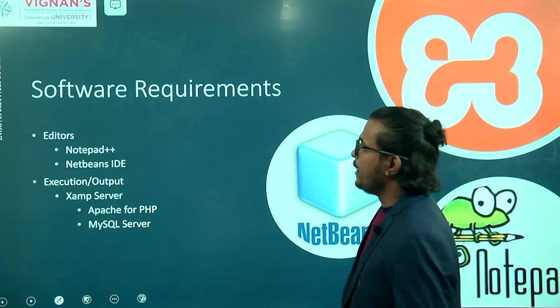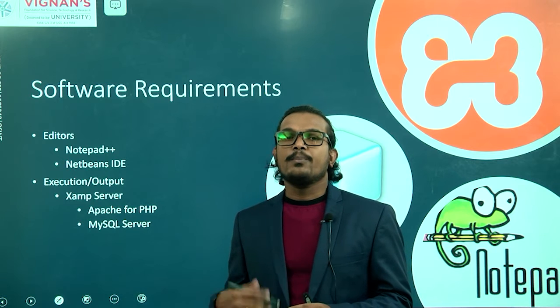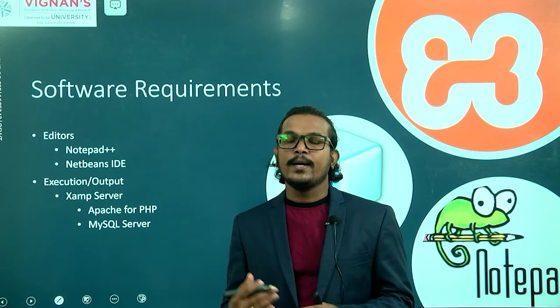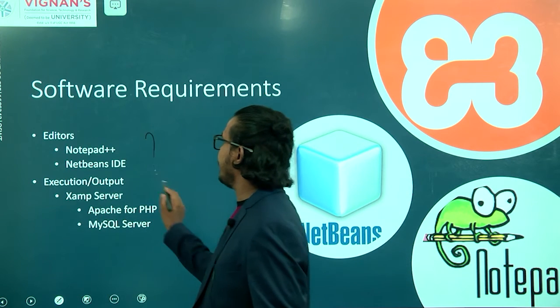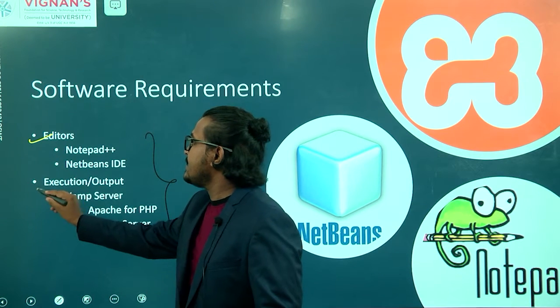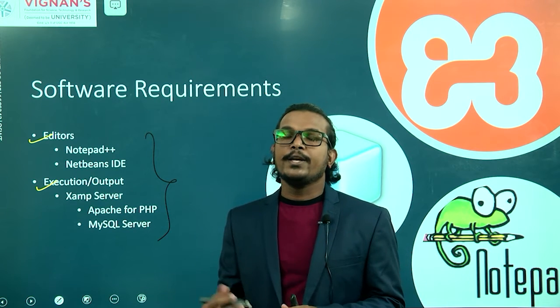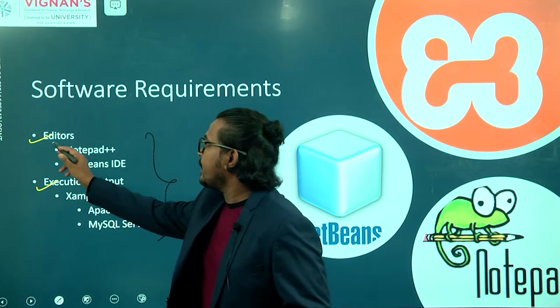First we'll see the software requirements for PHP, then we'll start our chapter introduction. For developing a dynamic website, we are taking the help of the PHP language, right? For that you require some software. Here I'm dividing the software into two categories: the editors, and second, the execution or output. For compiling your PHP, what software do you require?